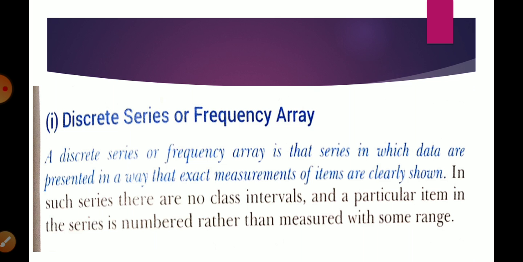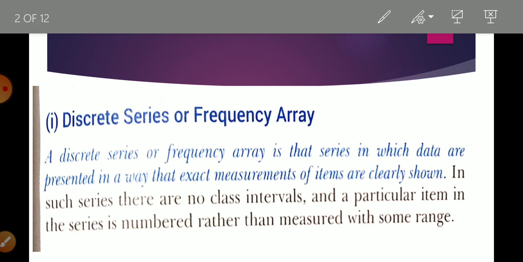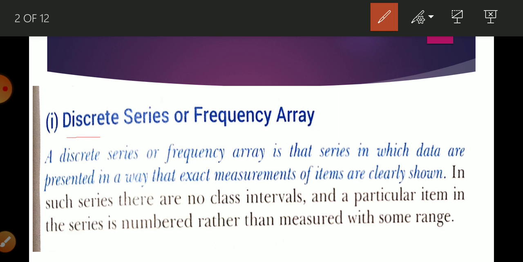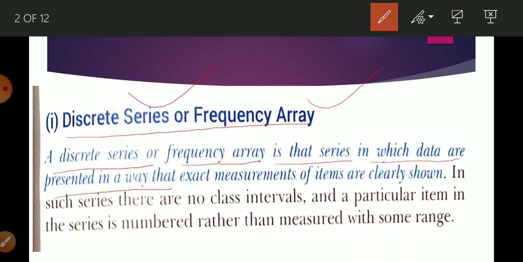What do you mean by discrete series or frequency array? So these are the two names. Frequency series is also known as a frequency array. Now what is the meaning of discrete series? A discrete series or frequency array is that series in which data are presented in a way that exact measurement of items is clearly shown.